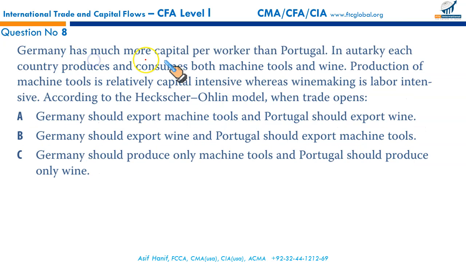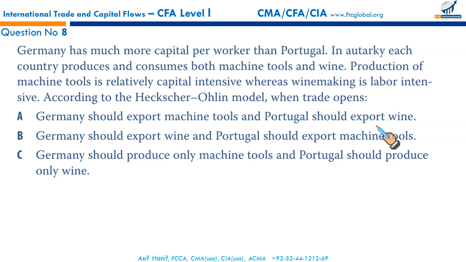Germany has much more capital per worker than Portugal, which means Germany is capital intensive compared to Portugal. In autarky, each country produces and consumes both machine tools and wine. Production of machine tools is relatively capital intensive, for which Germany is a better country, whereas winemaking is labor intensive, for which Portugal is a better country. According to the Heckscher-Ohlin model, when trade opens, Germany should export machine tools, yes, because it is more capital intensive, it has more capital per worker, and Portugal should export wine.